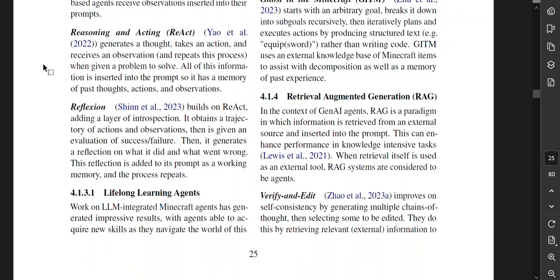Reasoning and acting generates a thought, takes an action, receives an observation, and repeats this process when given a problem to solve. All this information is inserted into the prompt, so it has a memory of past thoughts, actions, and observations. Reflection builds on ReAct, adding a layer of introspection. It obtains a trajectory of actions and observations, and then is given an evaluation of success or failure. And then it generates a reflection on what it did and what went wrong, and this reflection is added to the prompt as working memory, and the process repeats.